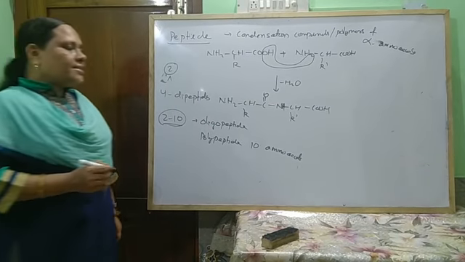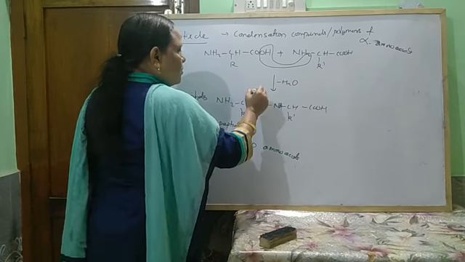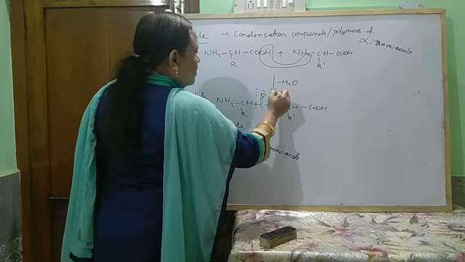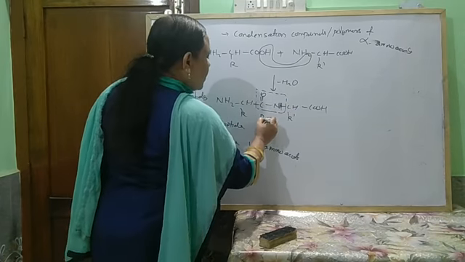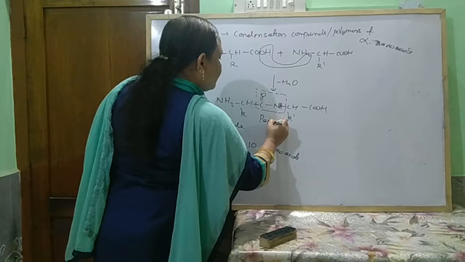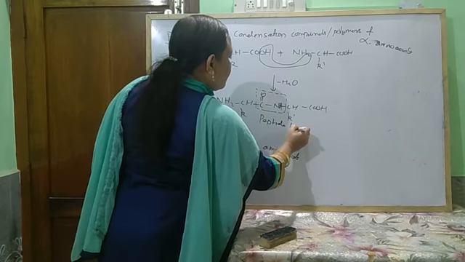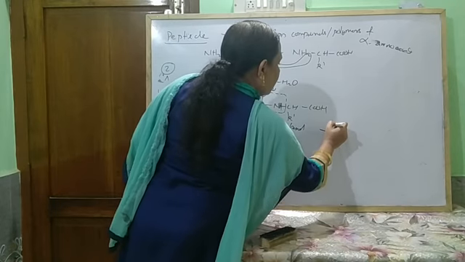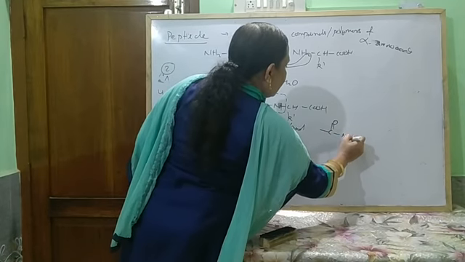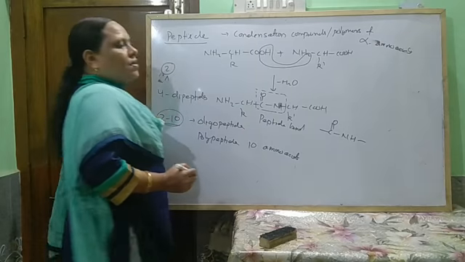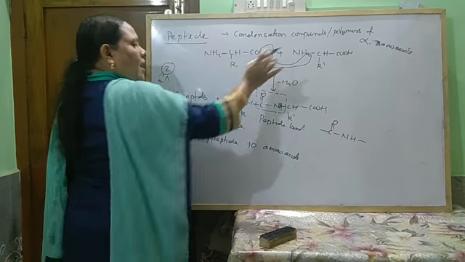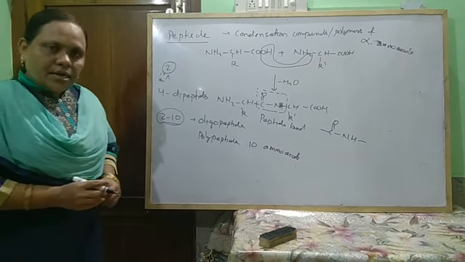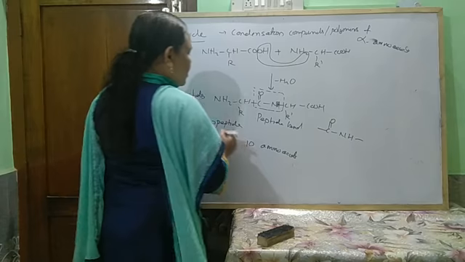And when these combine, they form a functional group, that is CONH. This bond is called the peptide bond. So different amino acids are joined through the peptide bond.